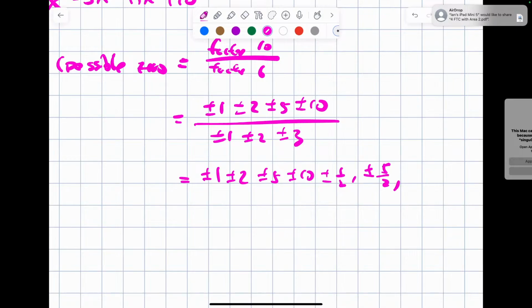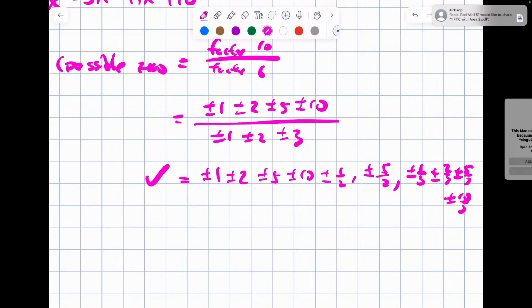Then plus minus 1/3, plus minus 2/3, plus minus 5/3, and plus minus 10/3. And this will give you one check on the test if you write down all the possible zeros. This is just like the test questions.